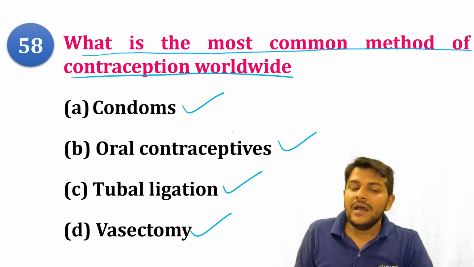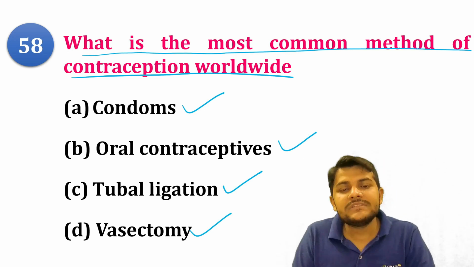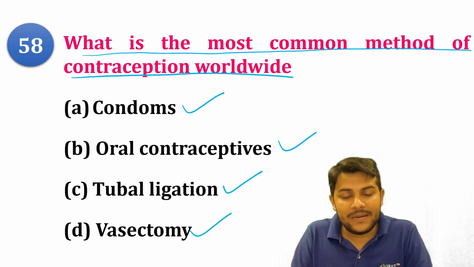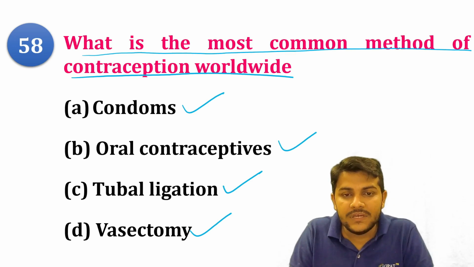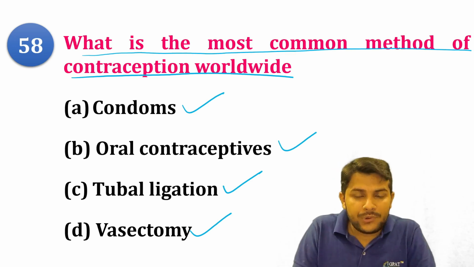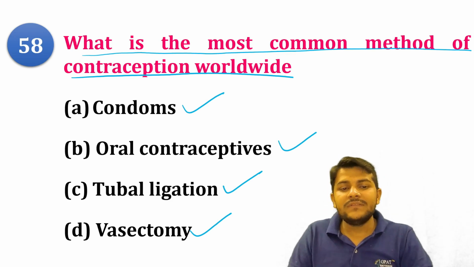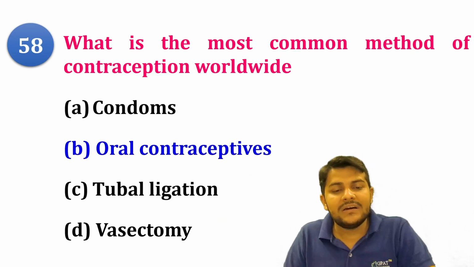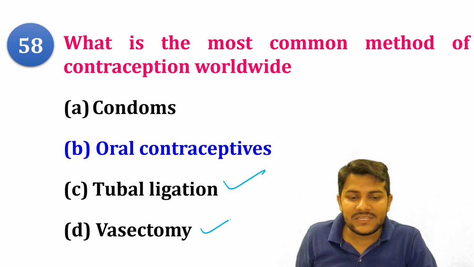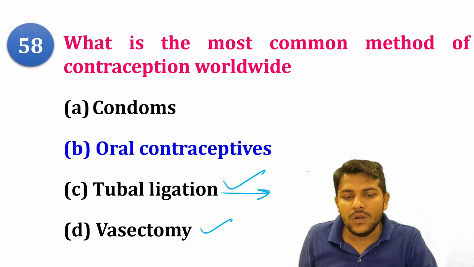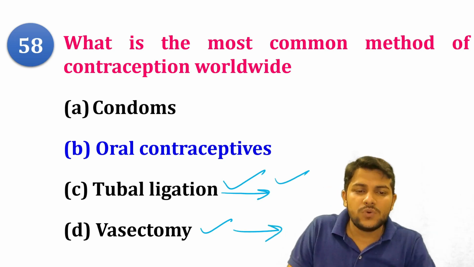So students, as a method of contraception worldwide, the new generation is using oral contraceptives. They are just taking the pills Saheli, Multiload 375, misoprostol, and mifepristone also. So oral contraceptive is the most widely used method for the prevention of pregnancy, compared to tubal ligation and vasectomy. Among them, tubal ligation is more and vasectomy is less. And condoms are basically used, but not too much in the country.